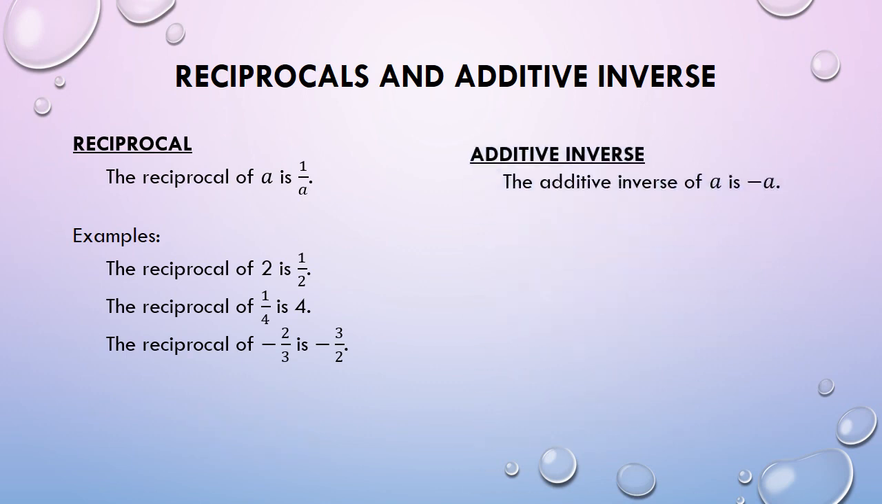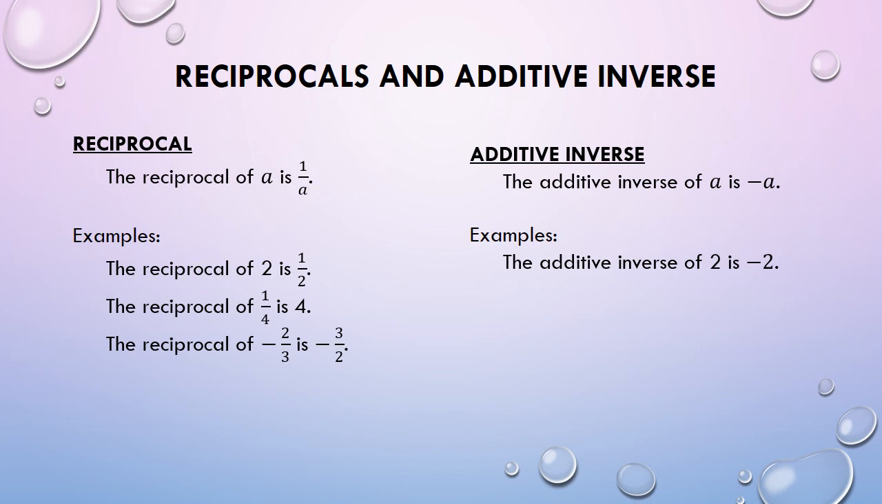For additive inverse, we have this definition. Ang tandaan lang natin, ang additive inverse ay opposite ng number. In other words, kung positive yung given number, ang additive inverse niya must be negative and vice versa. Here are examples. For the additive inverse of 2, we have negative 2 since the given number 2 is positive.